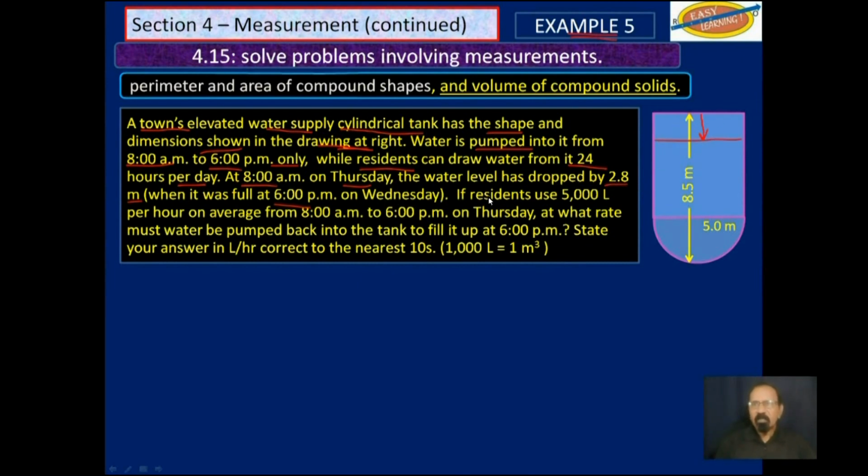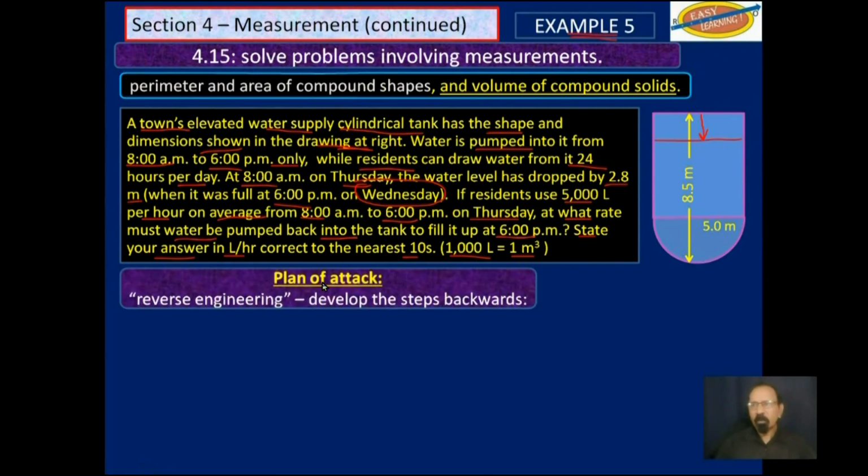If residents used 5,000 liters per hour on average from 8 a.m. to 6 p.m. on Thursday, remember what happened Wednesday night, eh? At what rate must water be pumped back into the tank to fill it at 6 p.m. on Thursday? State your answer in liters per hour, correct to the nearest tens. And you are told that 1,000 liters make up 1 cubic meter.